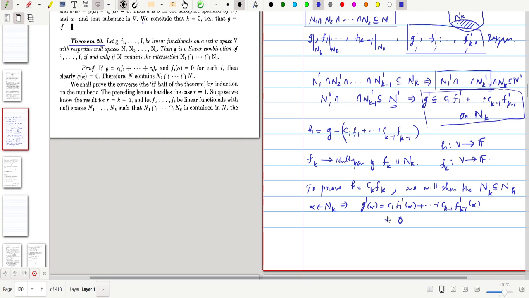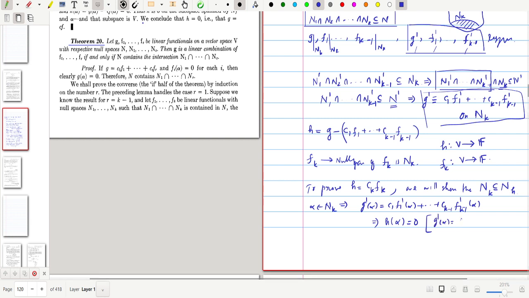So this would imply that h of alpha equals 0, because G prime of alpha equals G of alpha, since alpha belongs to N_k.